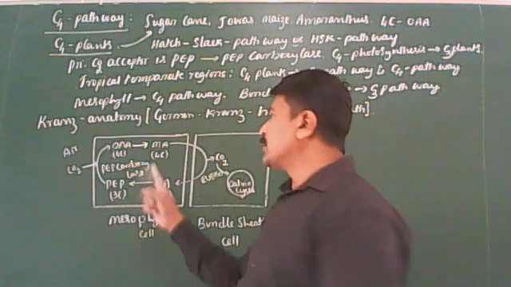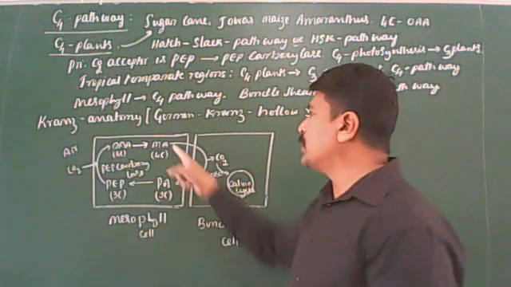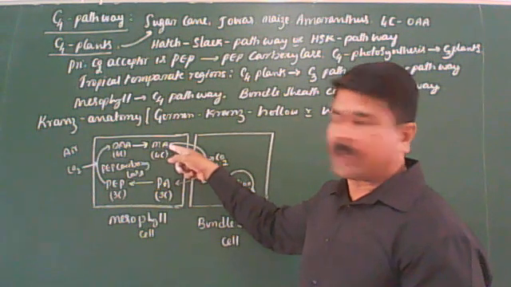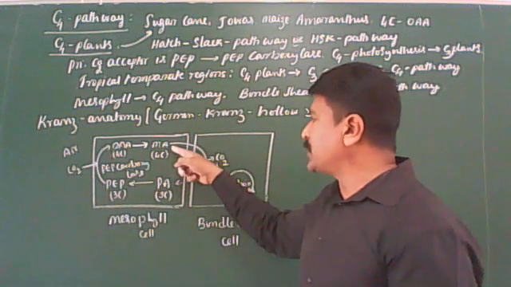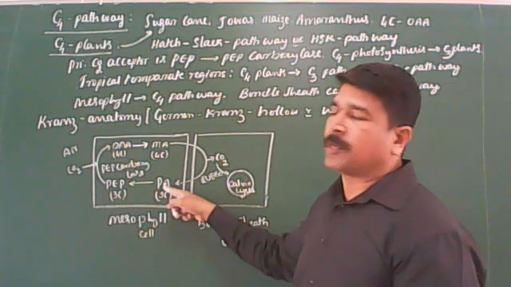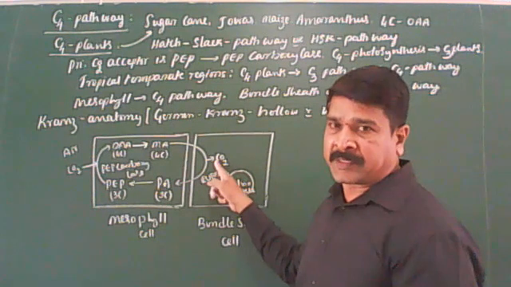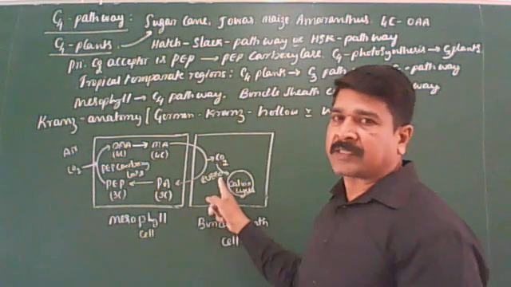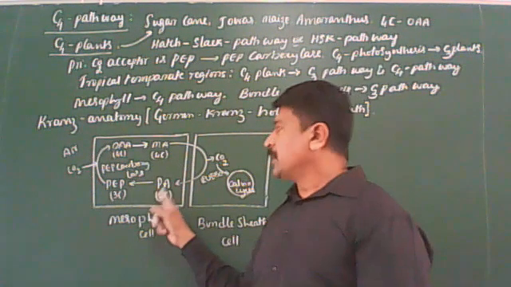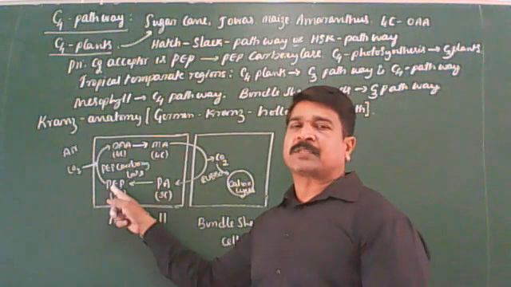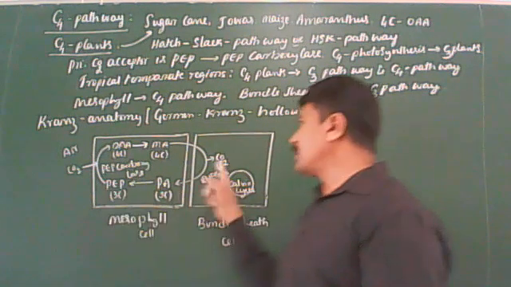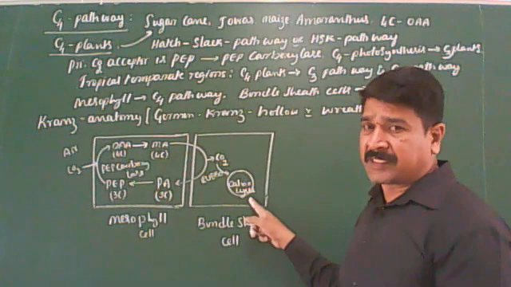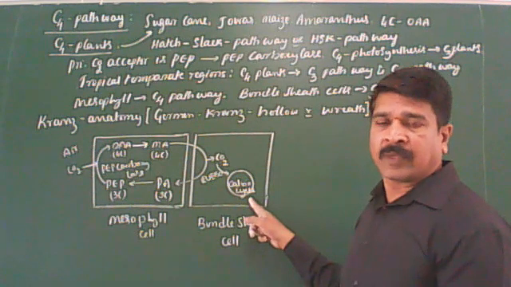Later, this oxaloacetic acid is converted into malic acid or aspartic acid, malate or aspartate. Clear? Malic acid breaks into a three-carbon compound called pyruvic acid and carbon dioxide. Both enter into the bundle sheath cells. Then the pyruvic acid comes back to the mesophyll cells. Here this pyruvic acid is converted into phosphoenol pyruvic acid. Then the carbon dioxide in the bundle sheath cells is fixed by Rubisco enzyme, happening in the Calvin cycle or C3 pathway. I think it is very clear for you.